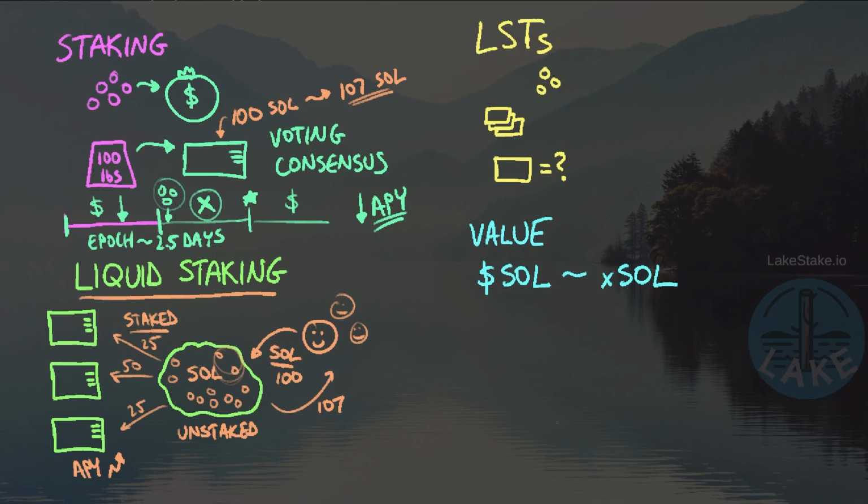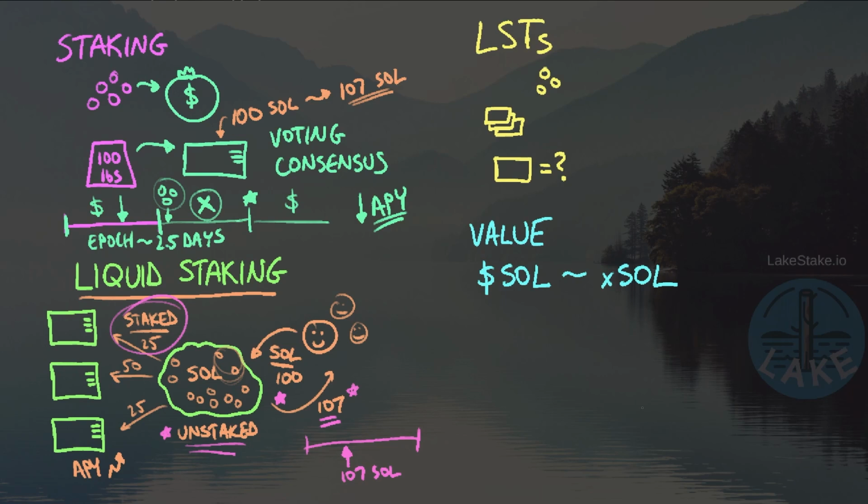So what's the value in this then? Why am I doing liquid staking instead of normal staking? Well, for a simple reason. And that is that if I'm ready to initiate this withdrawal, I can just take whatever SOL I'm owed and I can pull it immediately from the unstaked pool. I don't have to go through unstaking all of this different SOL on the back end. So I pull out my 107 SOL, let's say, after 12 months, but I don't have to wait until the end of the epoch. If we're in the middle of an epoch, I can go right here and say, hey, I want my 107 SOL, and boom, it's in my wallet because I'm pulling from this unstaked pool.